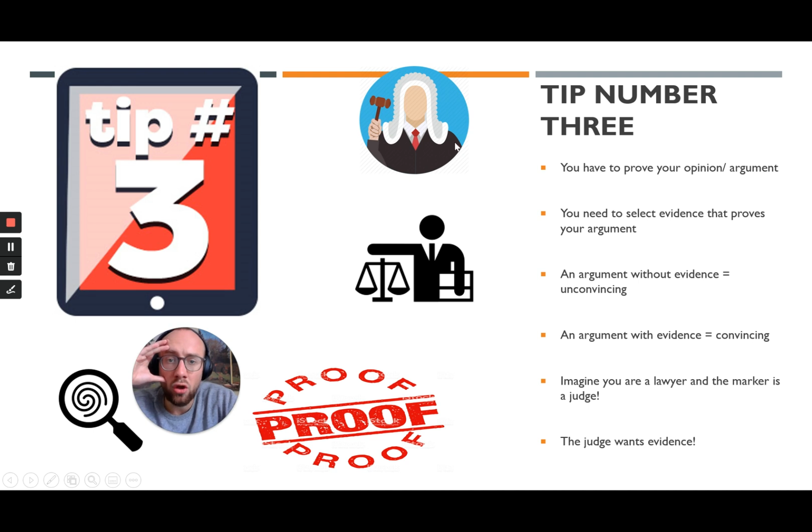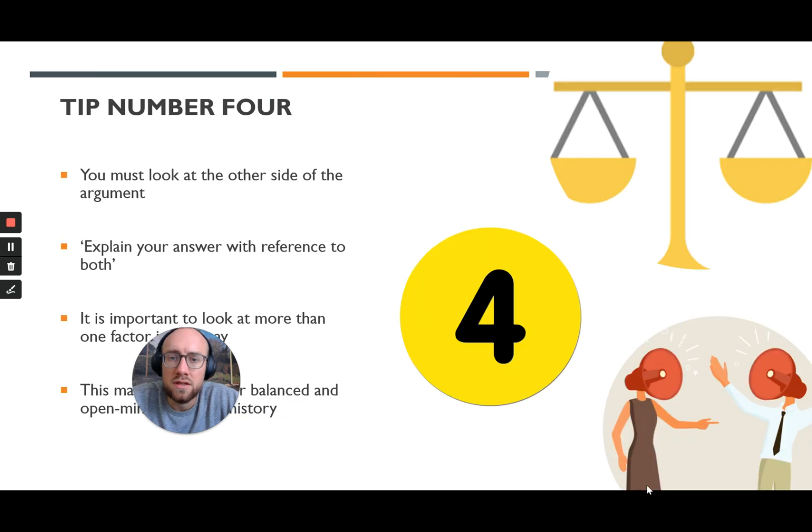Imagine that you are a lawyer and that the marker is a judge. All right? The judge needs evidence. Okay? And that evidence must be detailed and precise and specific. The evidence that you include should include dates, events, the names of people, the names of places, even better, statistics. Okay? The more detail that you give in your evidence, the more convincing your argument becomes, because an argument without evidence is not convincing.